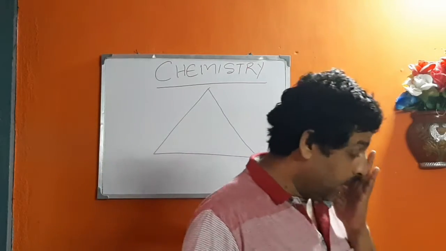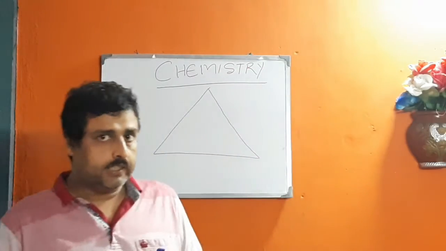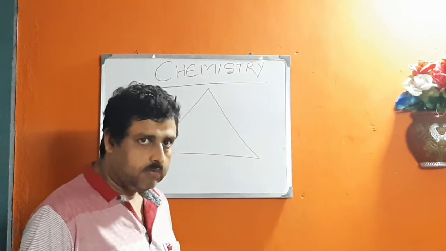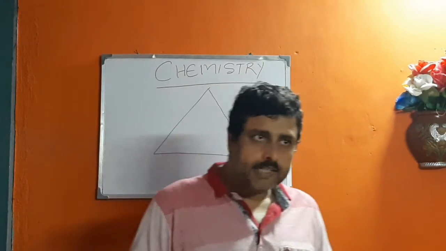As you know, matter has three states. It can exist in three states: solid, liquid and gas.